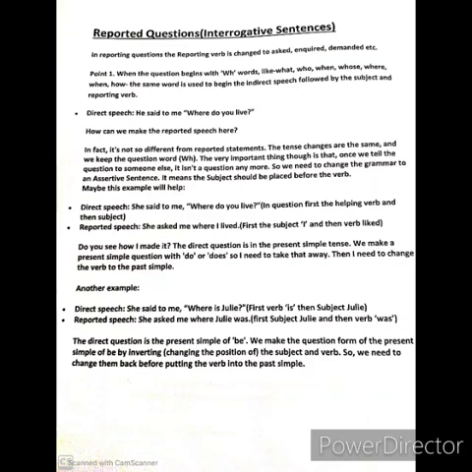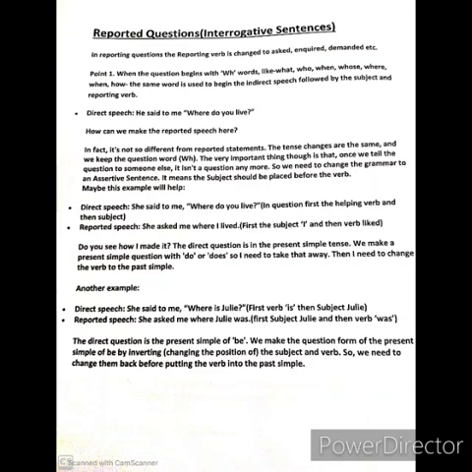But when that question is changed into reported speech or indirect speech, it is not a question, it will become a statement. So as it becomes a statement, we keep the subject first and then the verb. First subject and then verb.